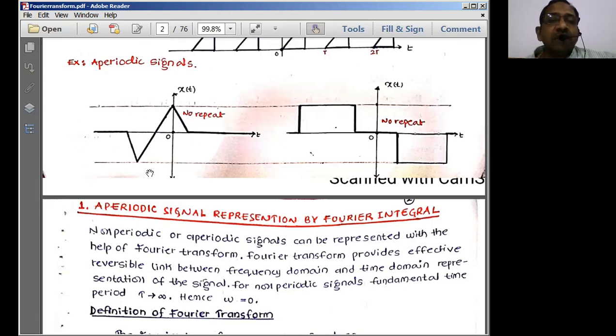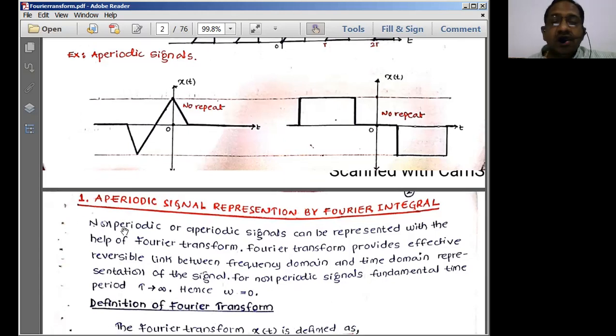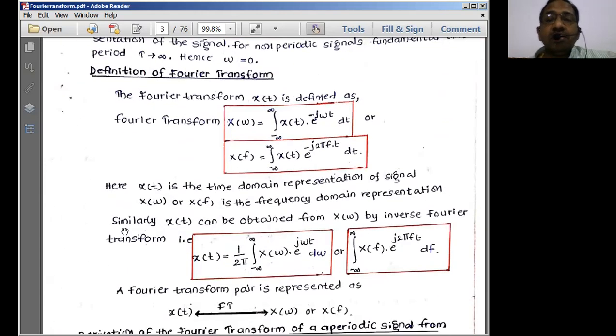Now we simply multiply this x of t with these complex components. By multiplying it like that, what do we get? We get all the components which are going to exist along with the signal, nearby the signal. Why do we have to multiply with e power minus j omega t?